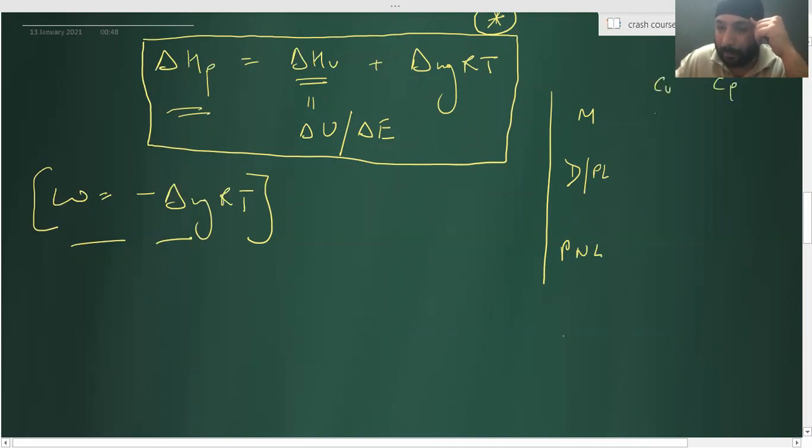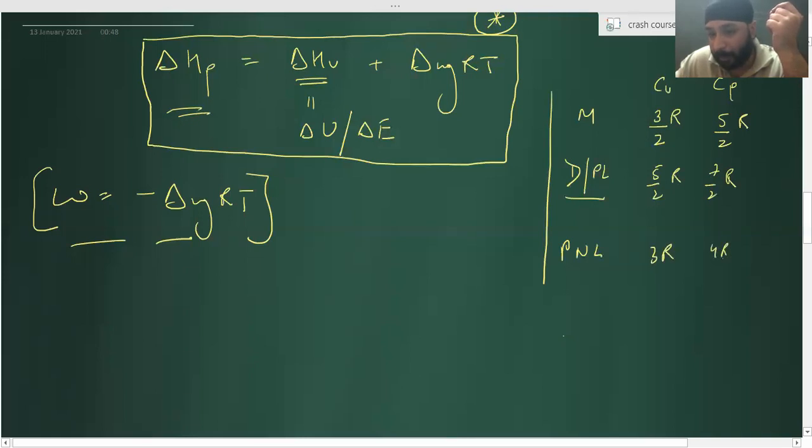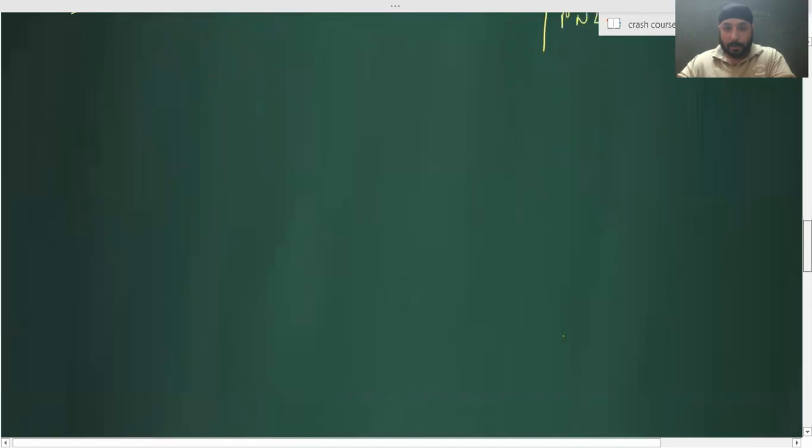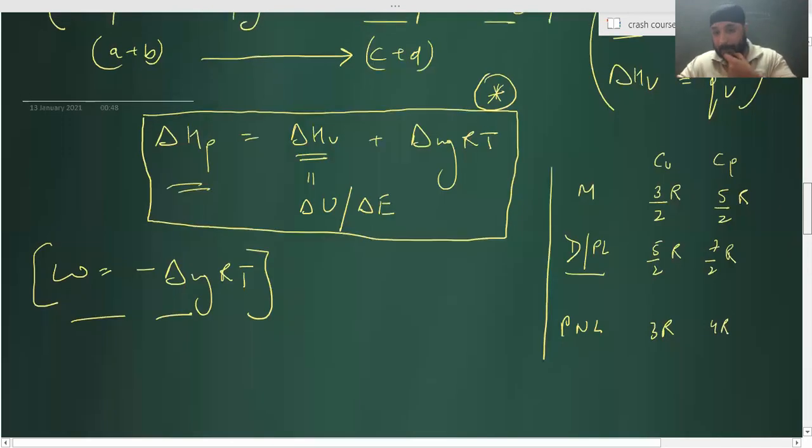For monatomic, Cv is 3 by 2 R, Cp is 5 by 2 R. For diatomic and polyatomic linear, it is 5 by 2 R and 7 by 2 R. And for polyatomic non-linear, it is 3 R and 4 R. Understood? Yes, sir.